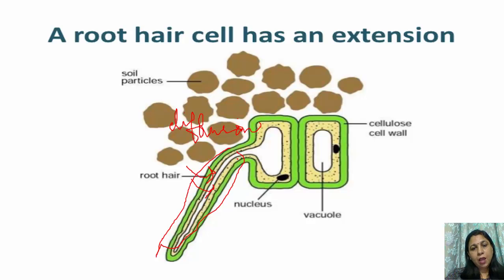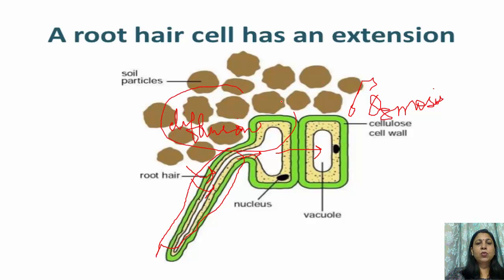When the water is traveling from cell to cell, this happens due to the process of osmosis. So here the water from the soil enters the root hair through diffusion, and the movement of water from cell to cell is due to the process of osmosis.